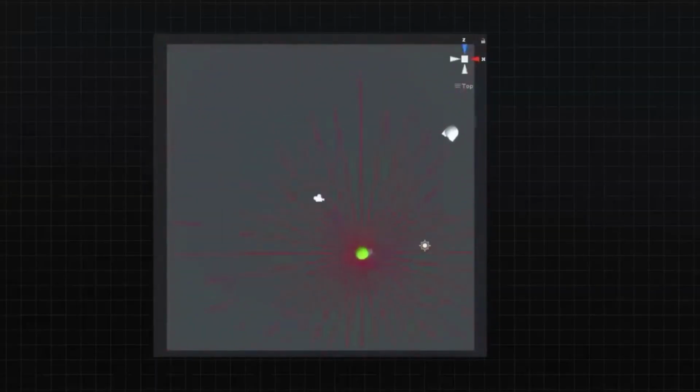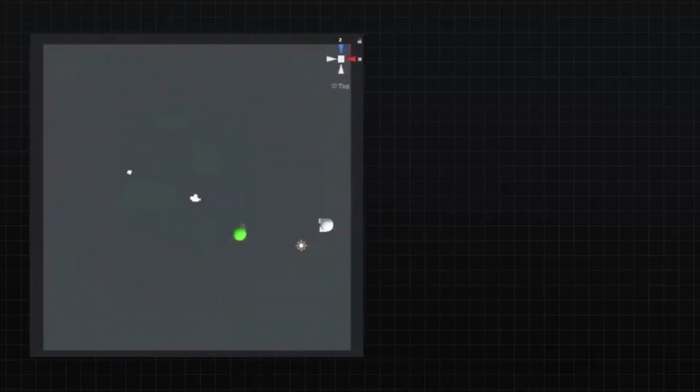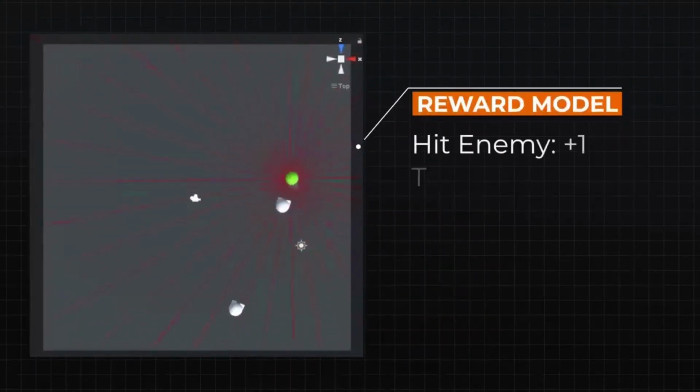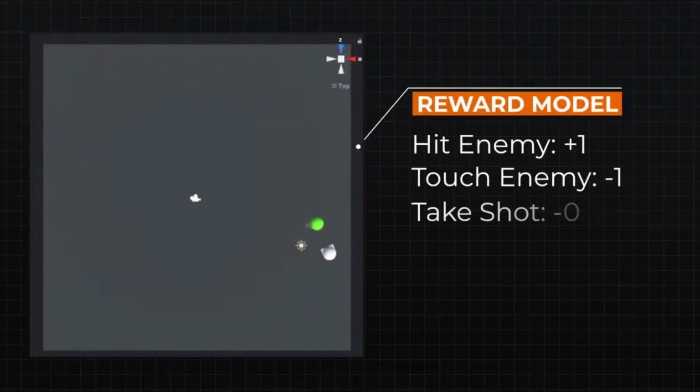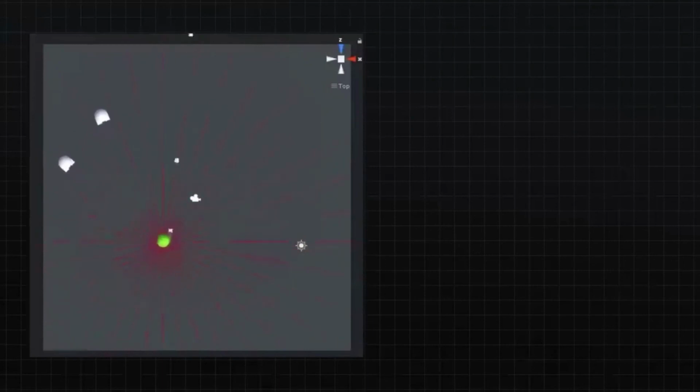I will give you a concrete example from my thesis. I built a super simple game in Unity in which the AI is controlling the green character. It can move and shoot. Enemies are spawning from the sides of the map and following the character. Now the reward model could be: shoot an enemy +1, collide with an enemy -1 and you lose, take a shot -0.001 to simulate ammunition, which is not infinite.